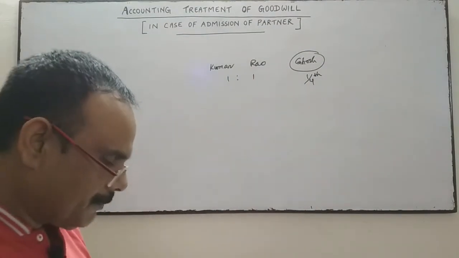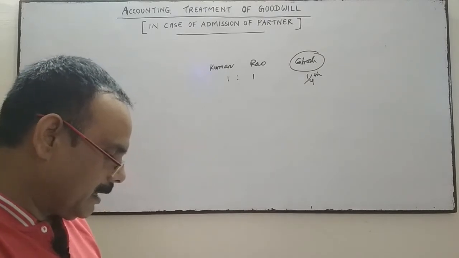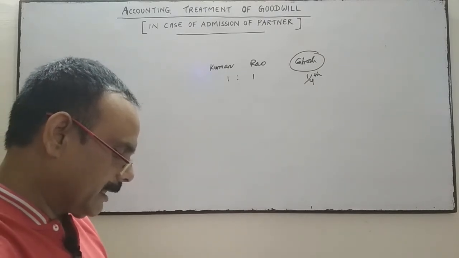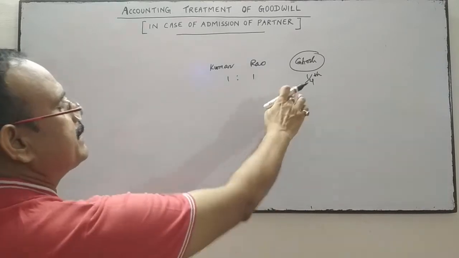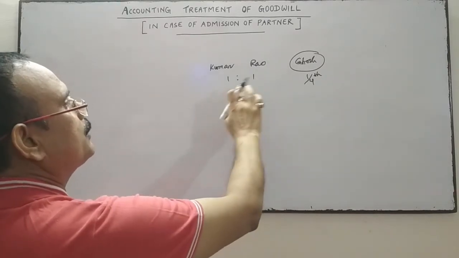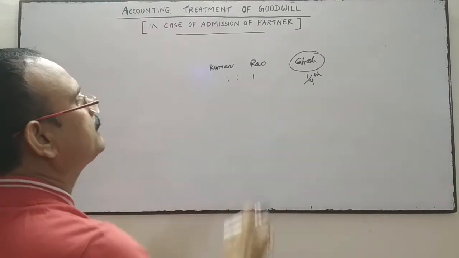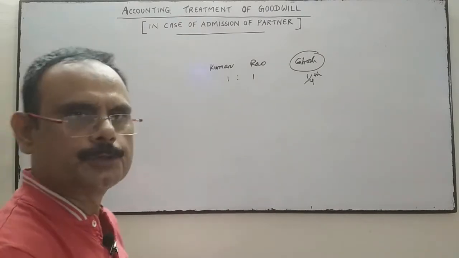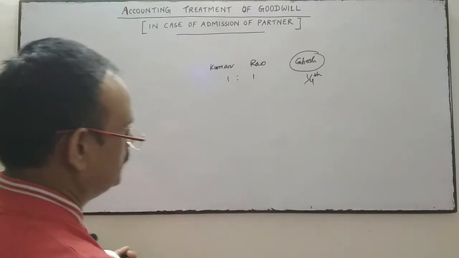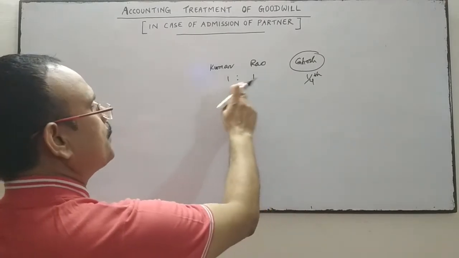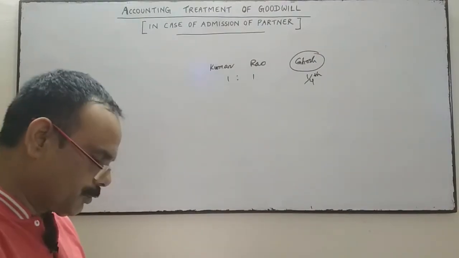Ghosh acquired the 1/4 share from Kumar and Rao in the ratio of 3:2. This share is taken over by Ghosh from these two partners in the ratio of 3:2.